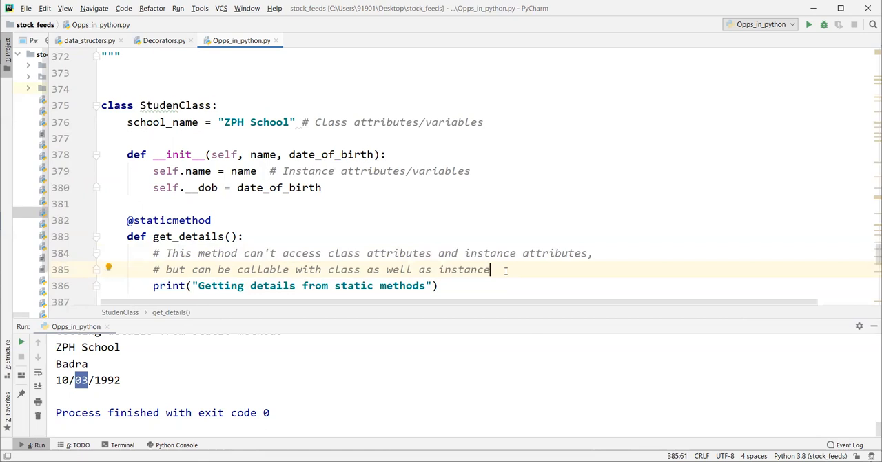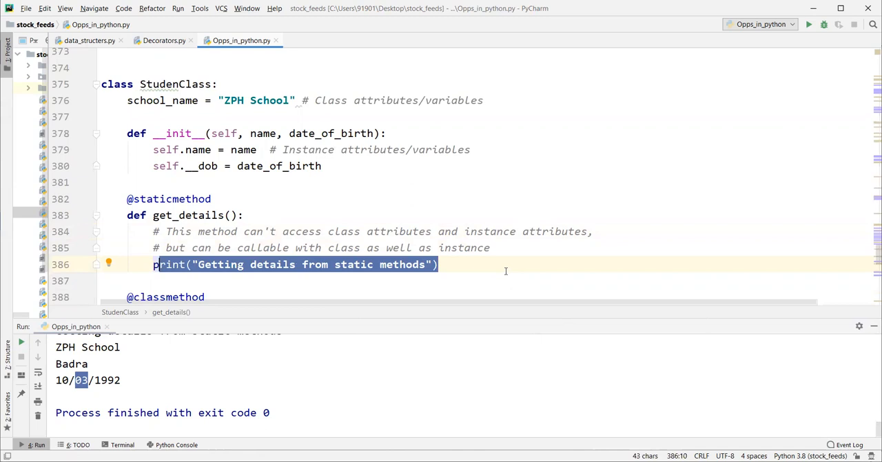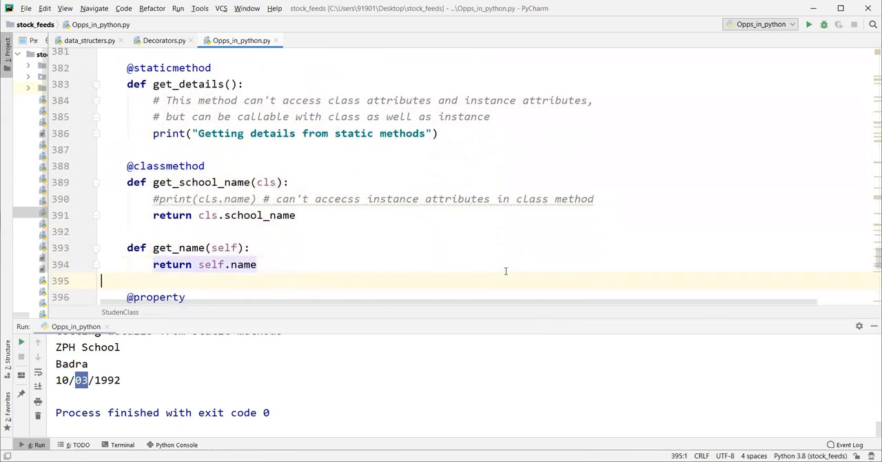So here this is just a print statement now. Generally, we keep some logic here, right? Whatever static stuff it does, we place that code here.